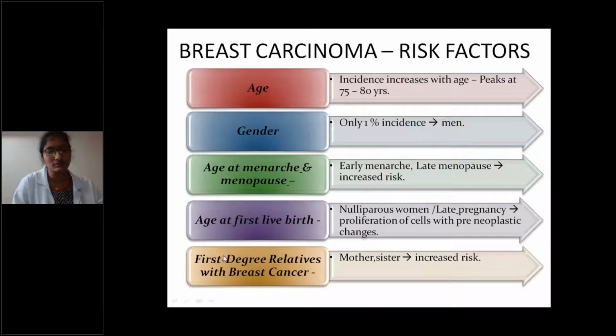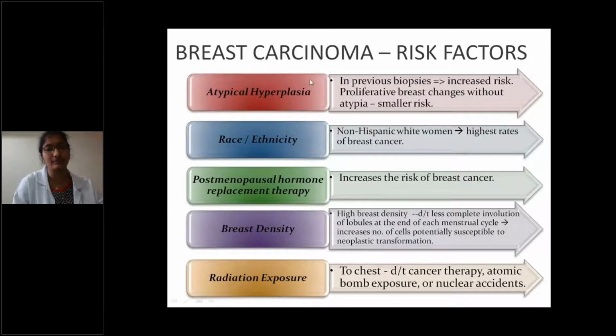First degree relatives with breast cancer, like mother or children, have an increased risk. Atypical hyperplasia in previous biopsies has an increased risk, and proliferative breast changes without atypia have a smaller risk for development of breast cancer. And race and ethnicity: white people have the highest rates of breast cancer development, and postmenopausal hormone replacement therapy increases the risk of breast cancer.